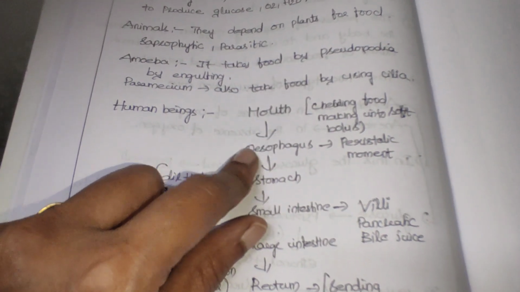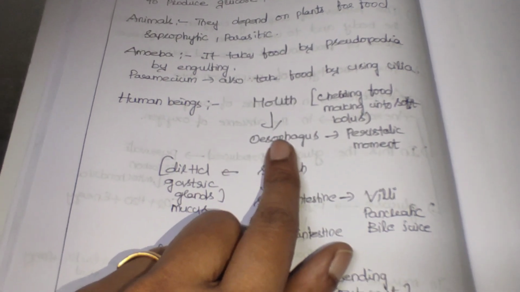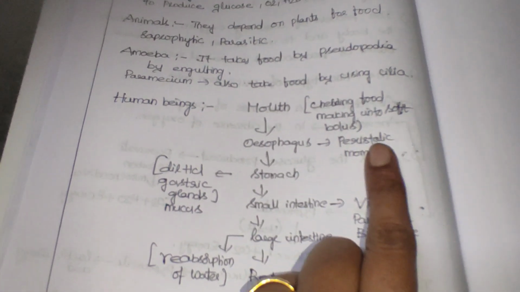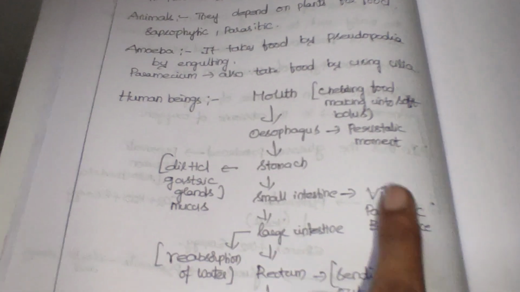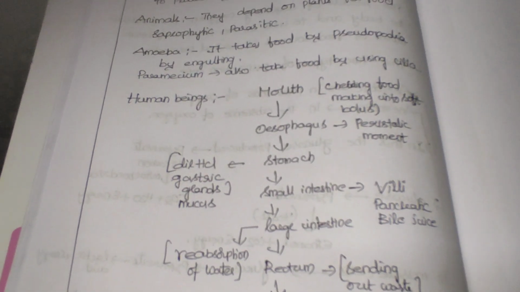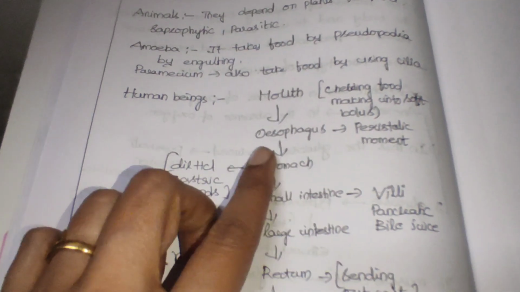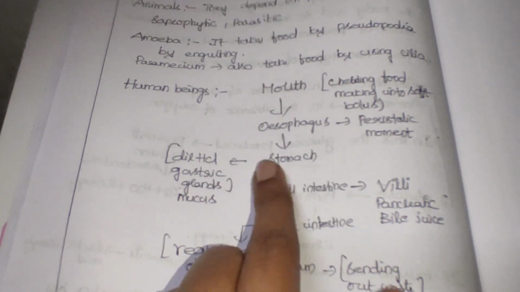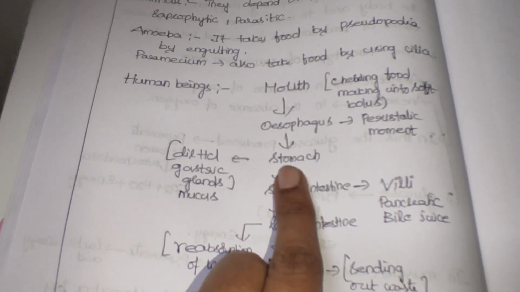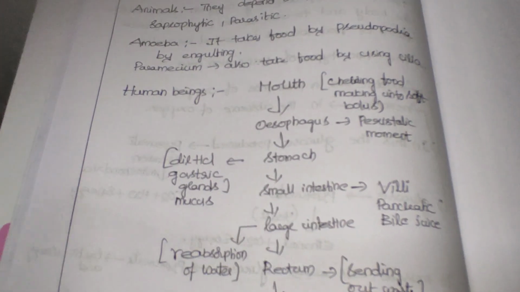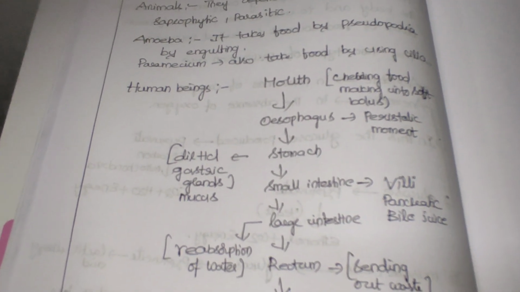From the mouth again it will go into the esophagus. In the esophagus no digestion takes place, because of peristaltic movement. The muscles will move by pushing the food downwards, and the food will move into the stomach. In the stomach, it is a very big bag-like structure, stretchable, and it will be stretched if more food is there.